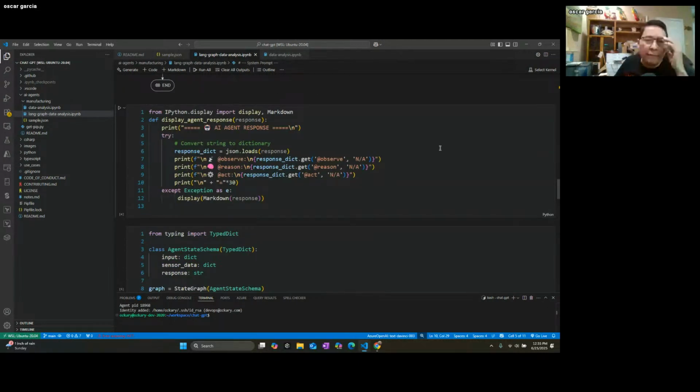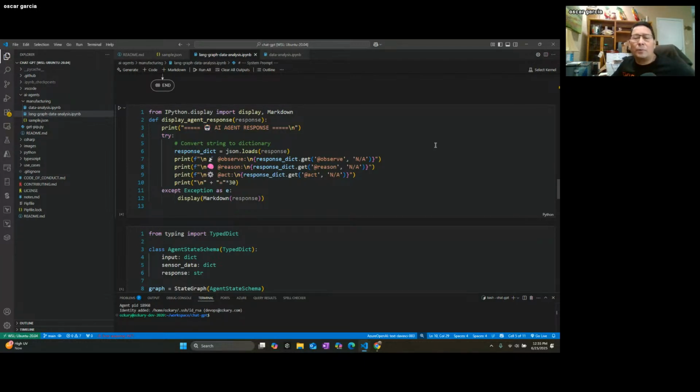Here we just have some utilities to show the response of the agent. That's all we're going to do. We're going to look at the analysis of the AI and understand what it's telling us when it comes to all those aspects of observing, reasoning, and acting. Basically, it's going to say, hey, I got a new data point that is trending and violating the upper limit conditions, so we need to shut down.